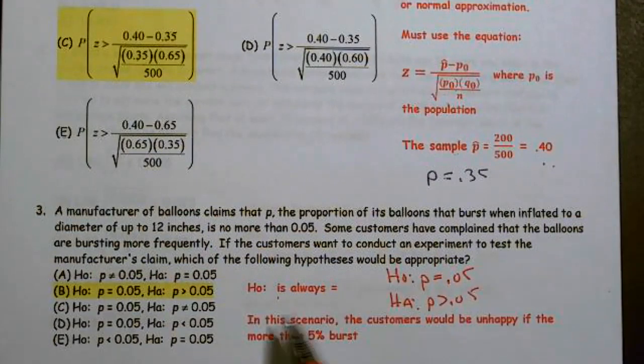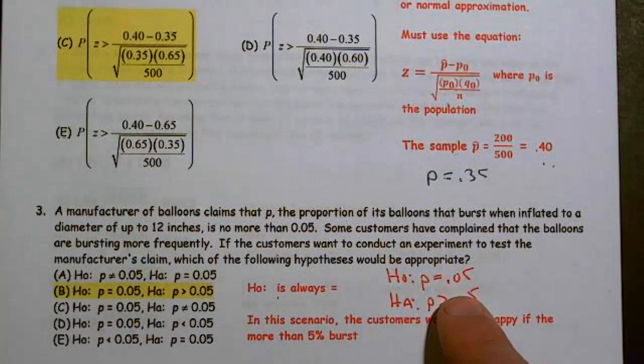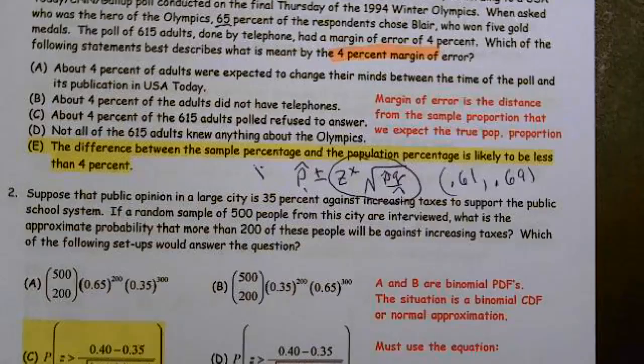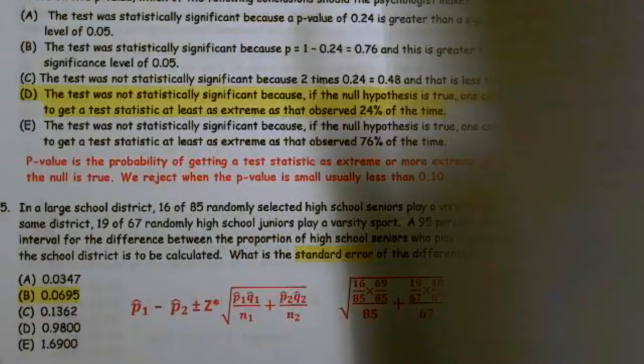The first, H0, the null, is always equal. In this case, they're complaining that it's happening more frequently. If it happened less frequently, they'd be happy. So they're complaining that it'd be more frequently, and that would be the key phrase there, more frequently. All right, so looking at number 4.